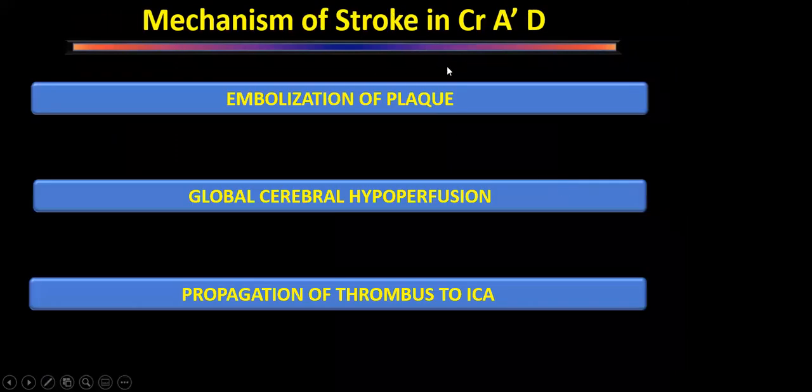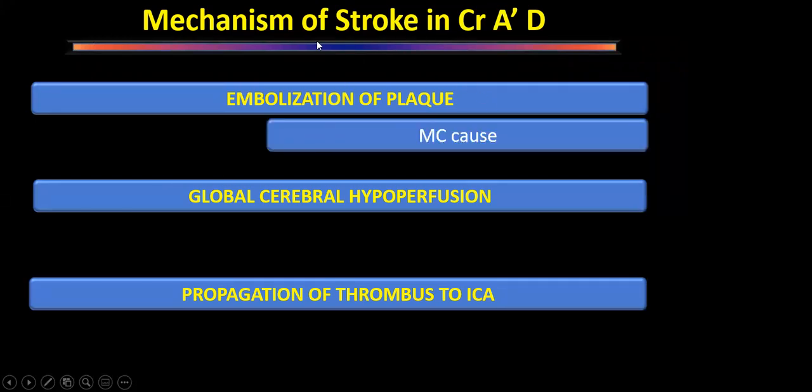So how does a patient with carotid disease get a stroke, and why is it not a risk factor for people who are undergoing coronary artery bypass grafting? The most common cause is that a plaque gets embolized from the carotid artery and goes to the brain. That is the most common cause.